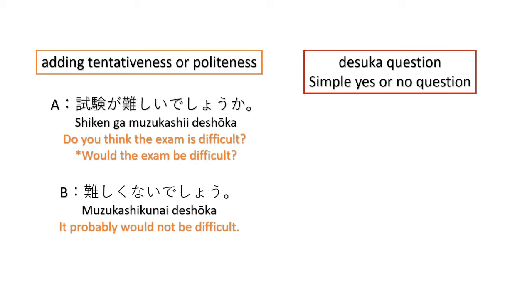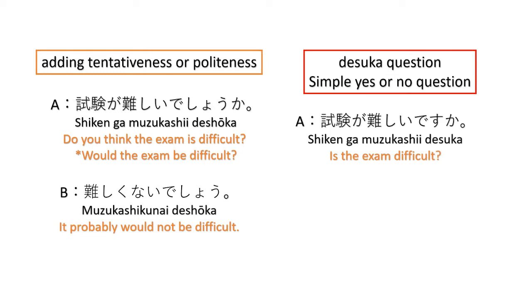So we have the tentativeness or politeness question, deshou ka? Muzukashiku nai deshou? And we compare it to the simple desu ka question. Shiken ga muzukashi desu ka? So in this sentence, we are asking for a yes or no answer. Is the exam difficult? Yes. Is the exam difficult? No. Okay, it's straight to the point. But when adding deshou ka, we are trying to get the opinion of our friend or our classmate. Do you think it's difficult? So he may answer with some opinion, instead of giving yes or no.